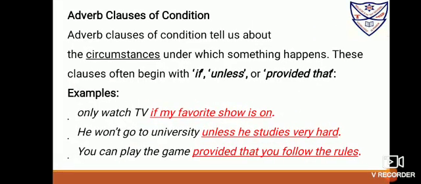The next, adverb clauses of condition. Adverb clauses of condition tell us about the circumstances under which something happens. These clauses often begin with if and unless, because they show the condition, or provided that. I only watch television if my favorite show is on. When do you watch? On what condition do you watch? Only if my favorite show is on. He won't go to the university unless he studies very hard. So it is a condition. If he doesn't study hard, he would not go. You can play the game provided that you follow the rules. You have to follow all the rules.